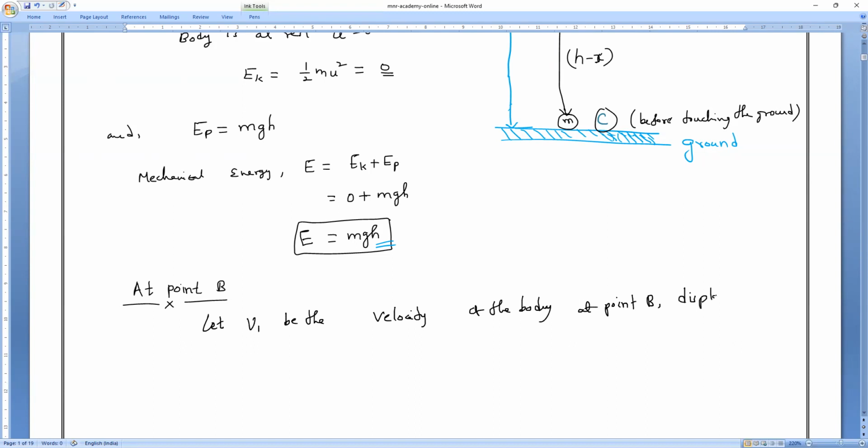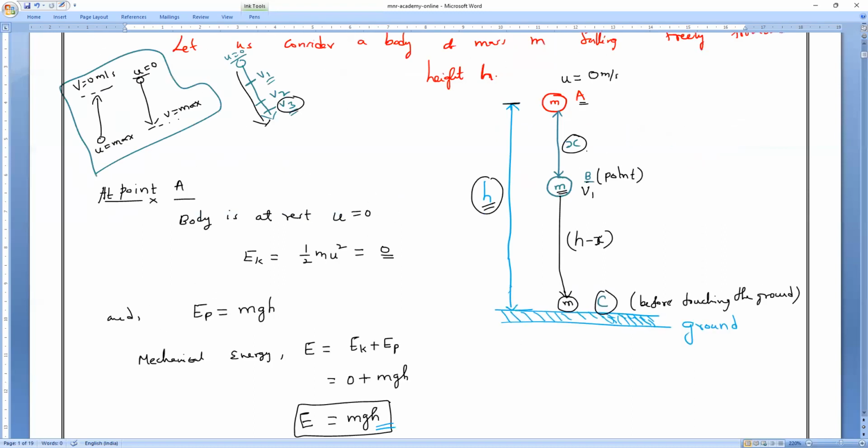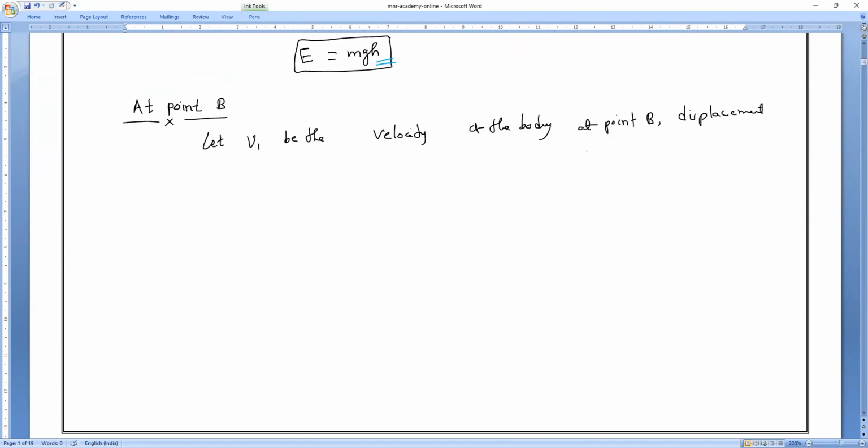What is the displacement covered from A to B? Speak loudly, see the figure and tell me. X. Displacement covered by the body from A to B is x.